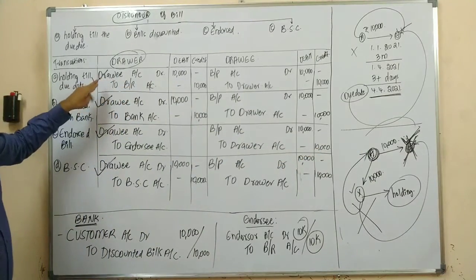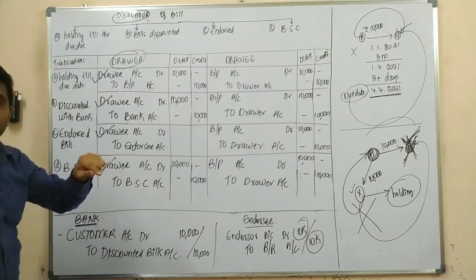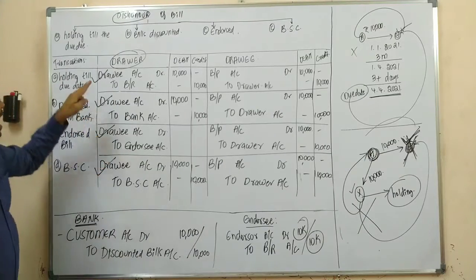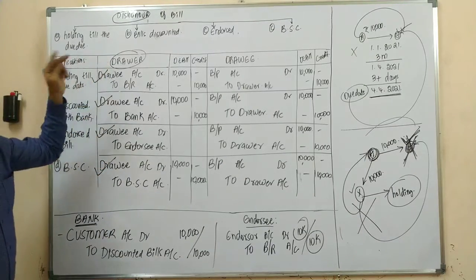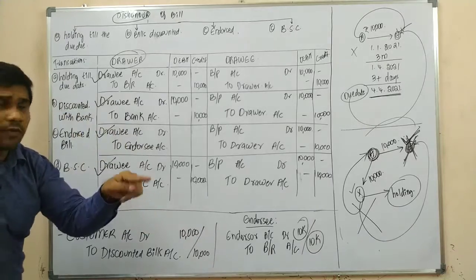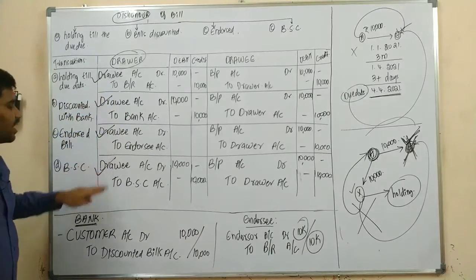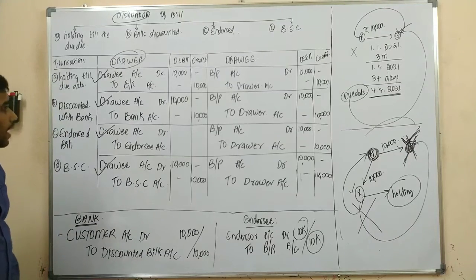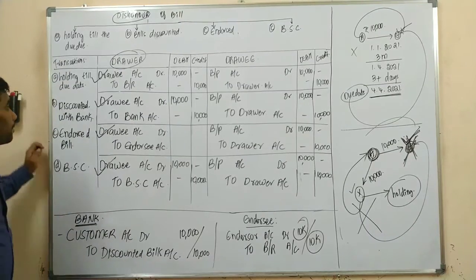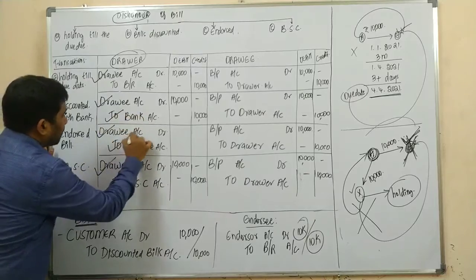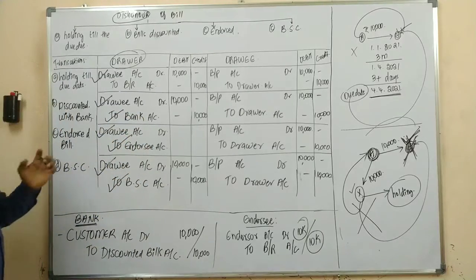He has been treated as a debtor. The drawee account is always debited, and the person who is holding the bill is credited.